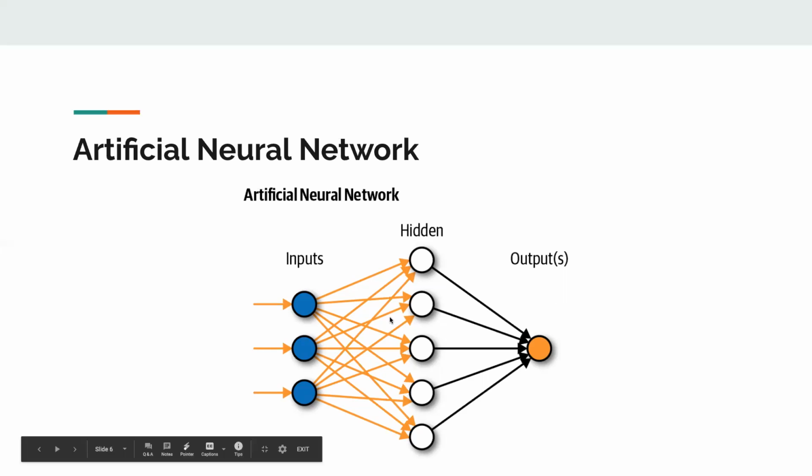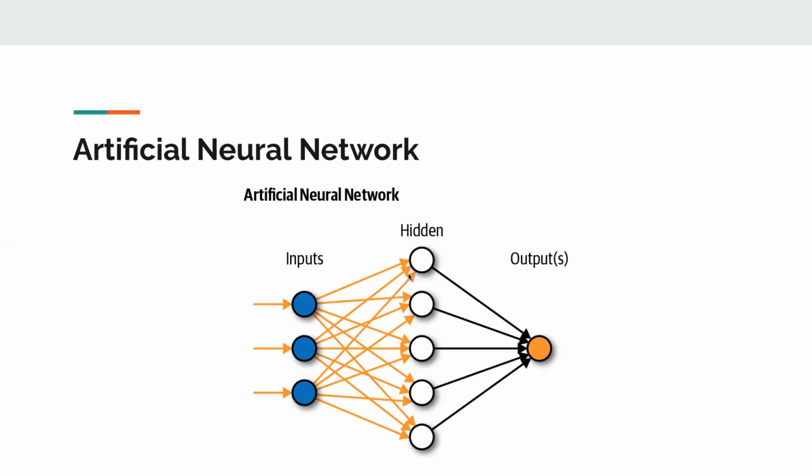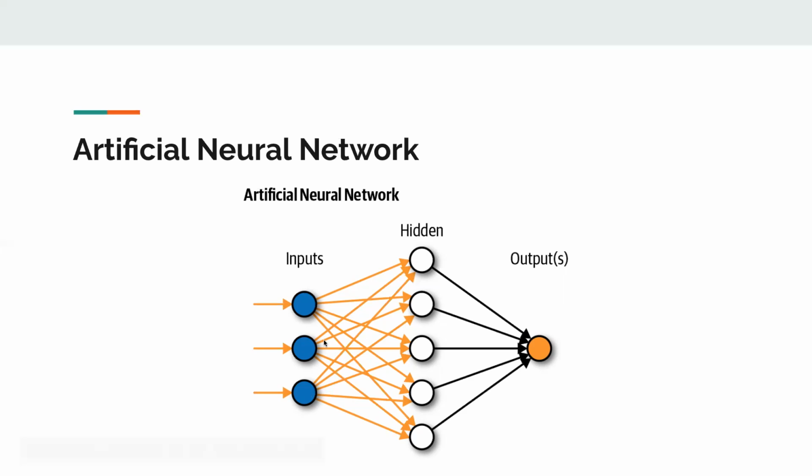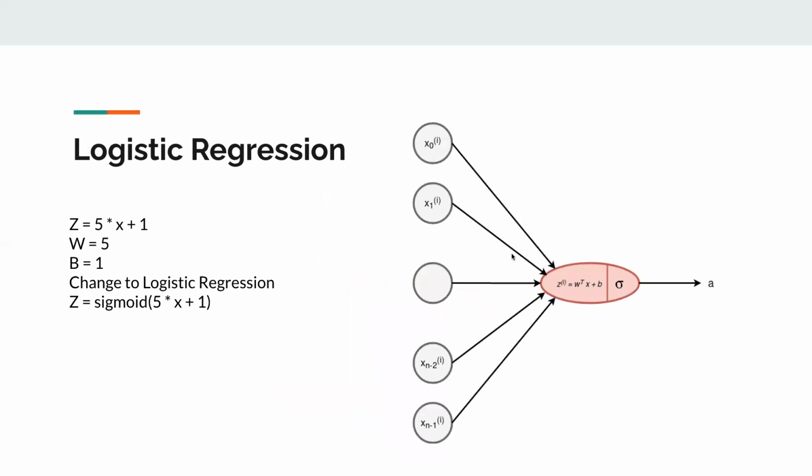Okay, now let's pay attention to the hidden layer in this picture. Take a look at each node. Notice any similarities with the logistic regression model I showed in the last slide? It is all connected by the input layer node. See? All 3 inputs are connected to each of the hidden nodes. And it's the same as the logistic regression model I showed in the last slide, right? As you can see over here, it's all connected.